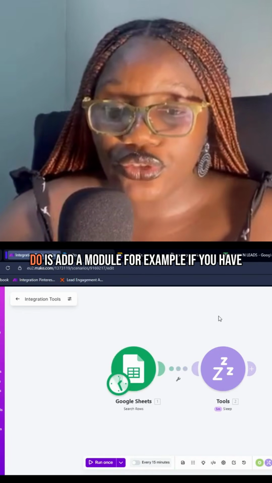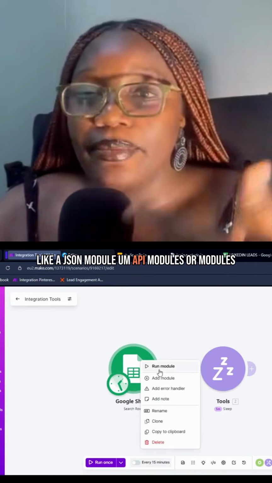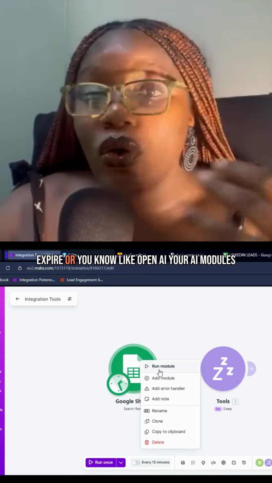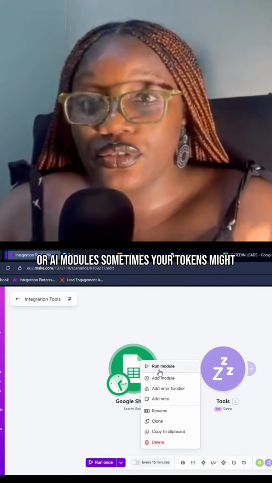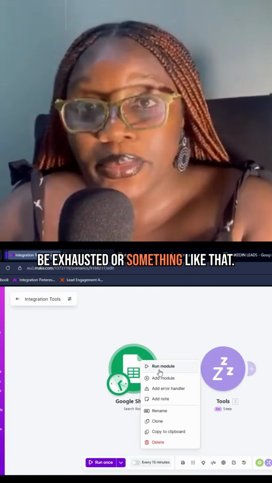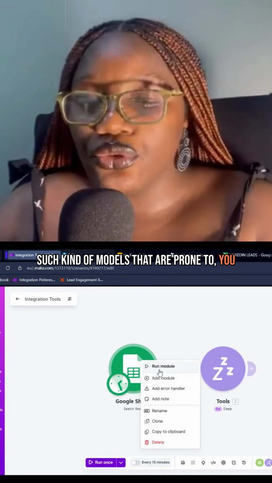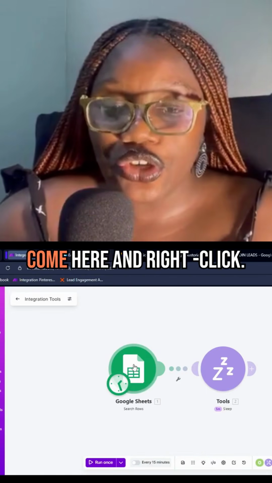So what you would want to do is add a module. For example, if you have a JSON module, API modules, or modules that use APIs, sometimes the API might expire, or like OpenAI, your AI modules, sometimes your tokens might be exhausted or something like that. You might want to add error handlers for such kinds of modules that are prone to always throwing up errors, right?